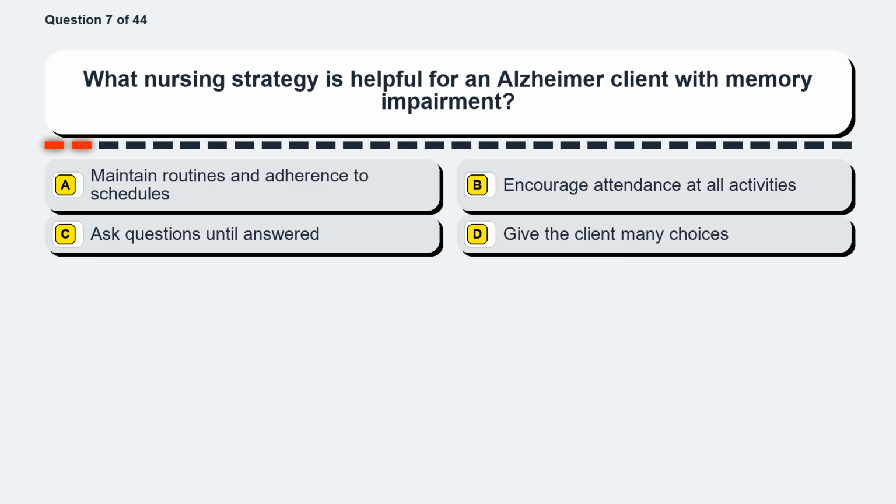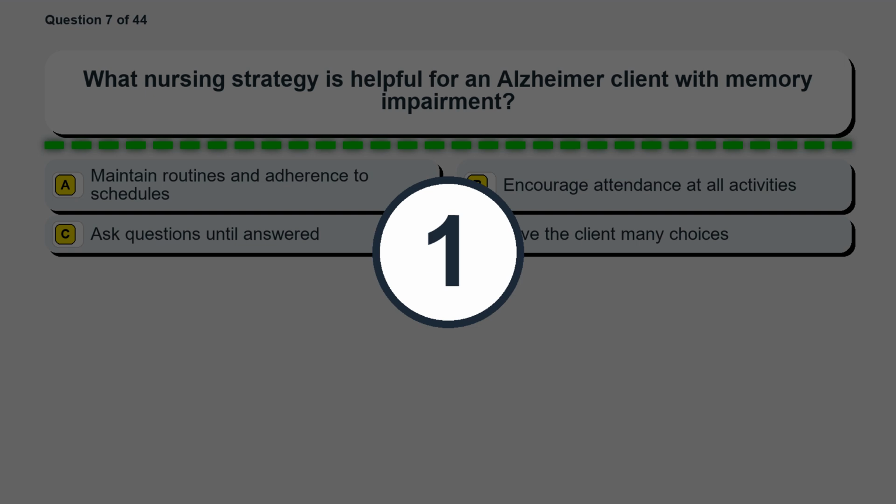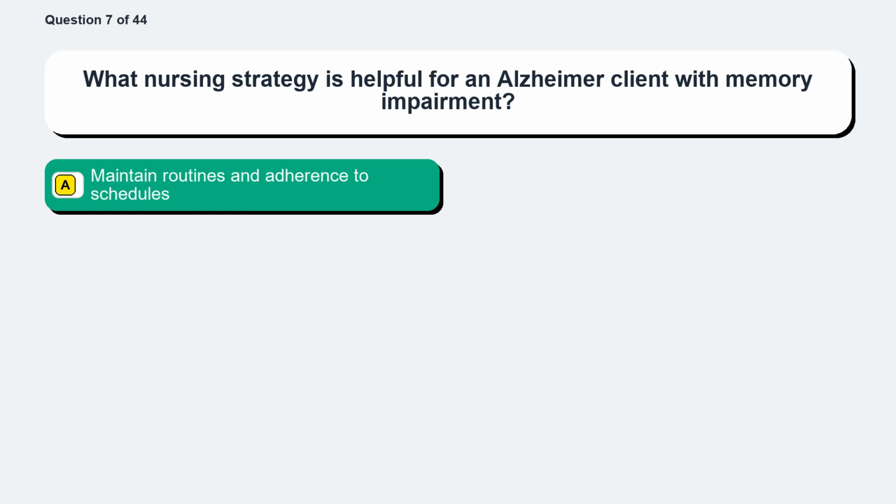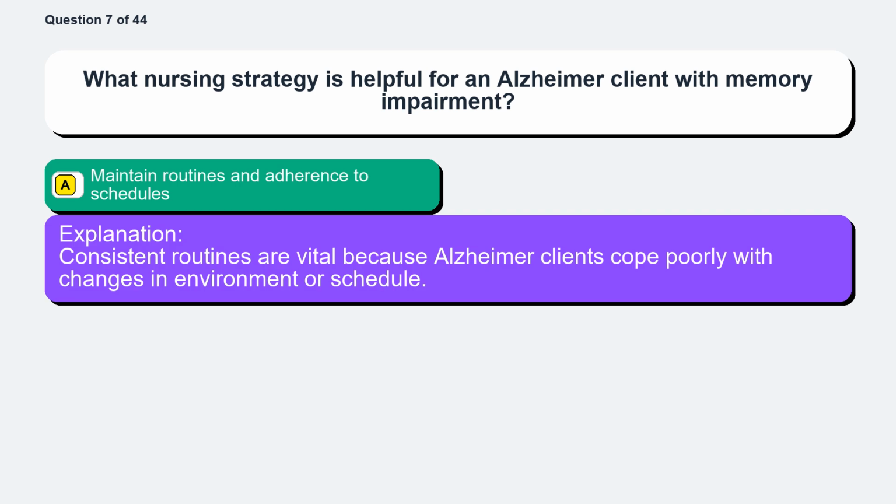Question 7. What nursing strategy is helpful for an Alzheimer's client with memory impairment? Option A, maintain routines and adherence to schedules. Option B, encourage attendance at all activities. Option C, ask questions until answered. Option D, give the client many choices. The correct answer is option A, maintain routines and adherence to schedules. Consistent routines are vital because Alzheimer's clients cope poorly with changes in environment or schedule.